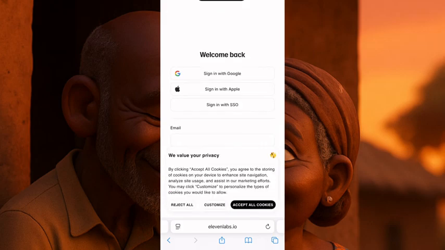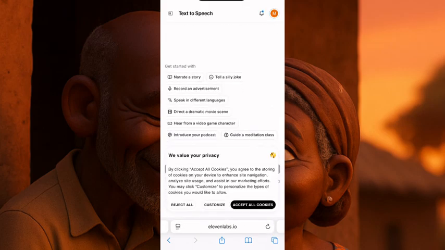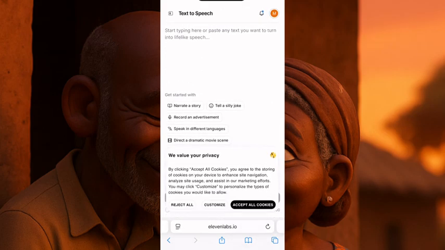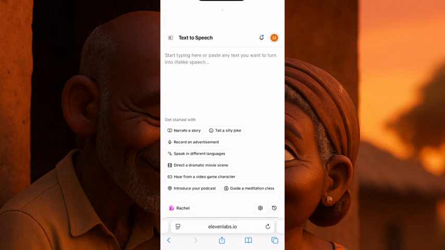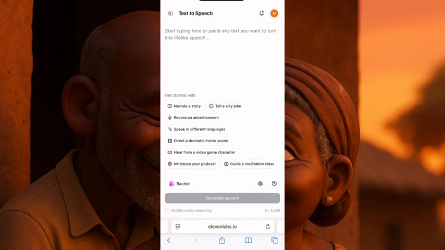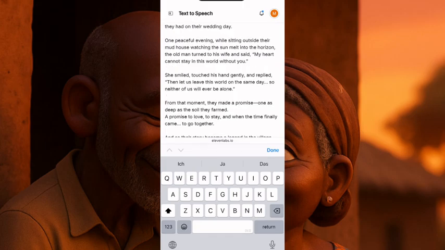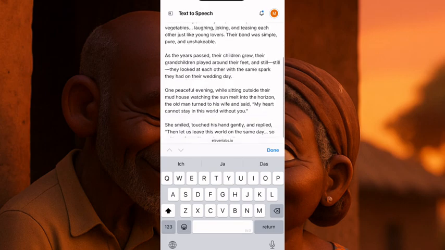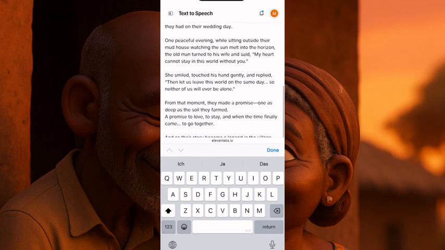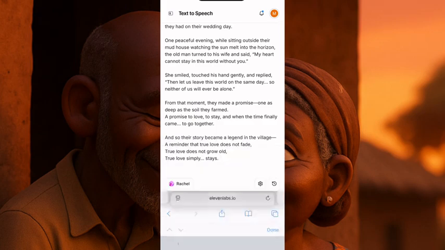For those of you who have not used 11 Labs before, this is 11 Labs and this is how it looks. Now I'll come here where it says start typing here or paste any text. I'll click there. Just click and then you click again. Then it asks you to paste. Then you paste your story. So this is my story, the story we copied from ChatGPT. Remember, always copy the narrator version. I'll click here on done.